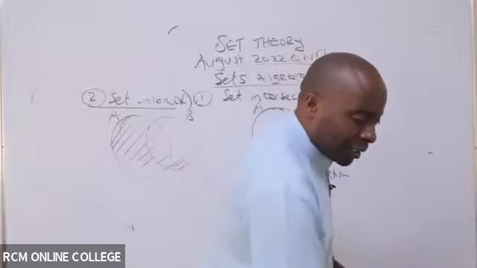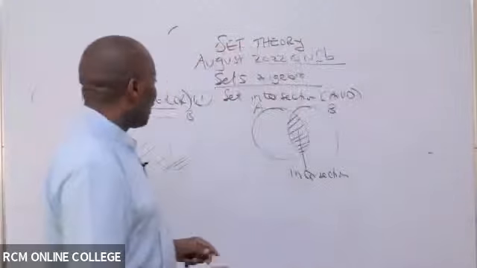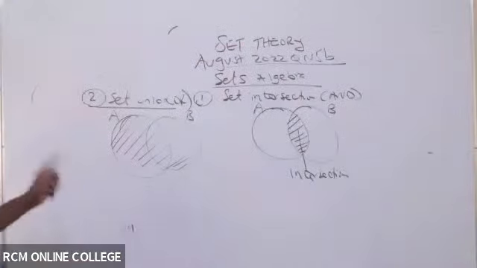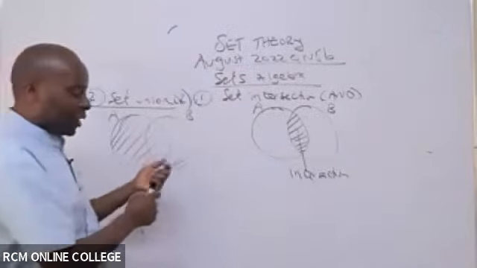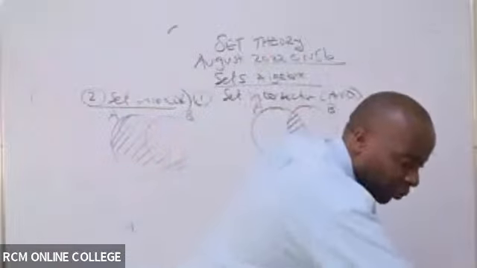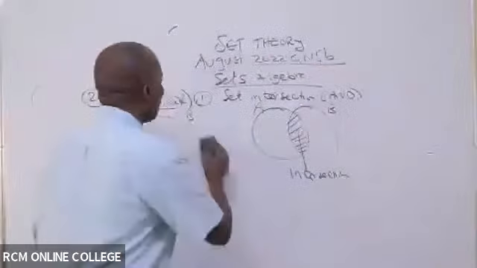So two things here that are very important, ladies and gentlemen. We have what we are calling here the set union, where you unite two sets. You're uniting two sets. So for example, please listen to me very well.